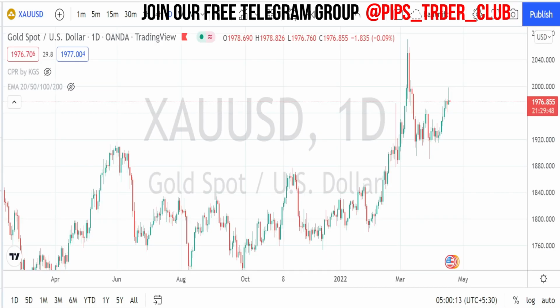Before starting the analysis, I would like to let you know that all the resistance and trend of the market highlighted here in this analysis are only for the educational purpose. Please do your own analysis before deciding on your trade entries and exits.